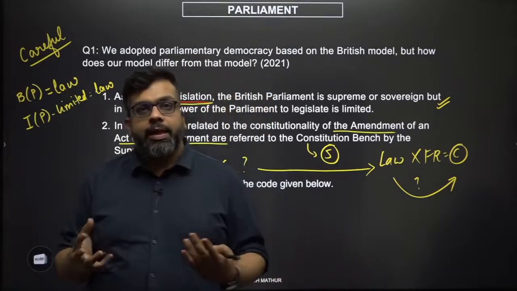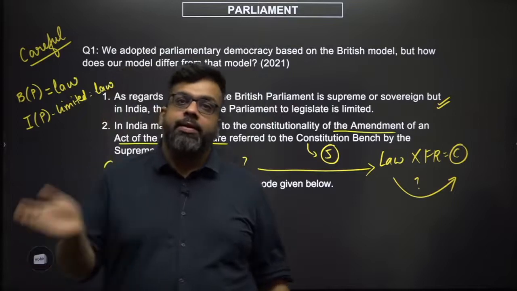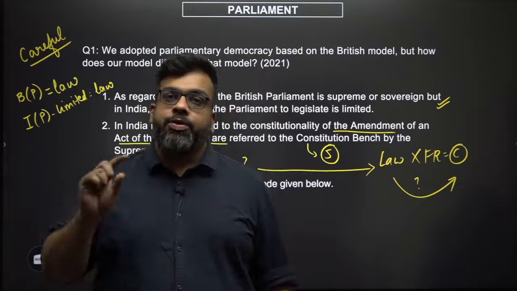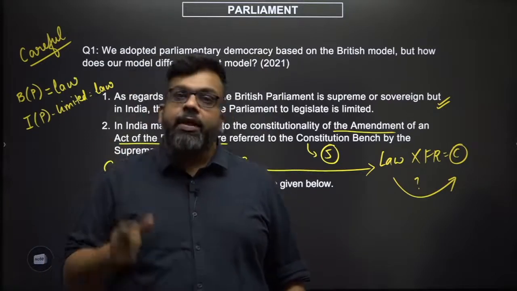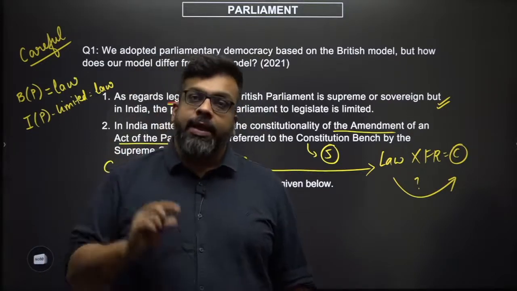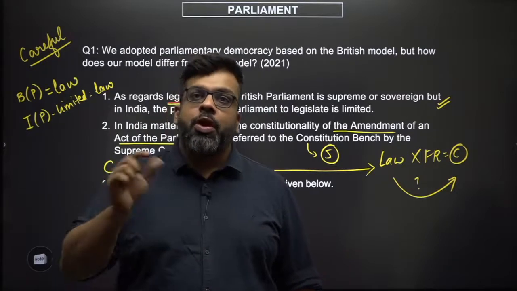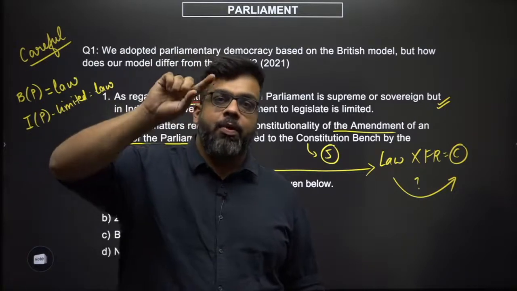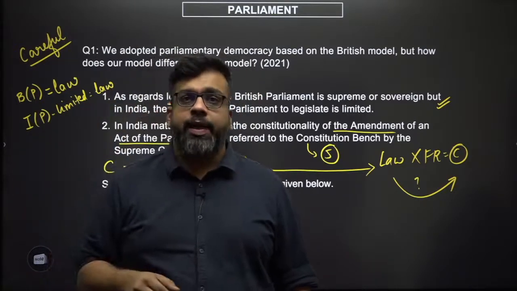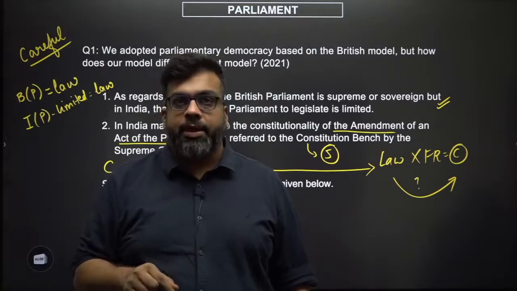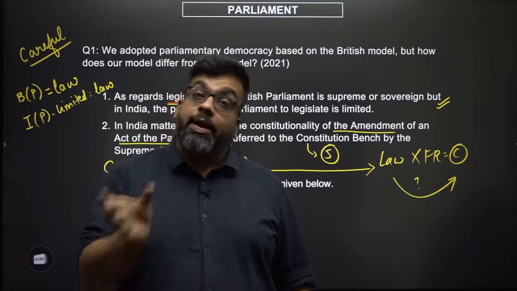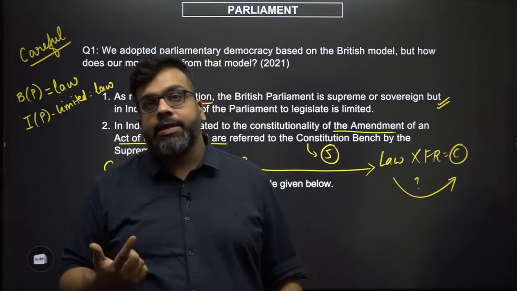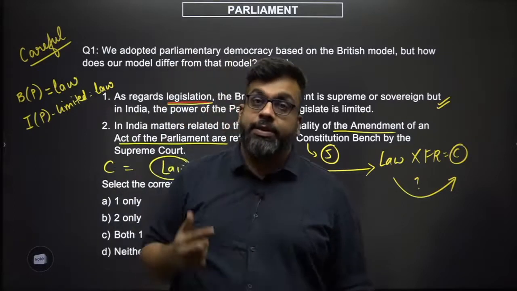Now think about it, think about examples. In the earlier cases around homosexuality, where the Naz Foundation case was originally filed in the Delhi High Court, the Delhi High Court had actually declared homosexuality to not be criminal anymore. It was the centre who then appealed against this in the Supreme Court, which directed the case back to the High Court of Delhi, which then reversed its own decision. But for a brief period of time, homosexuality was perfectly legal within the territory of Delhi because the Delhi High Court had said so.